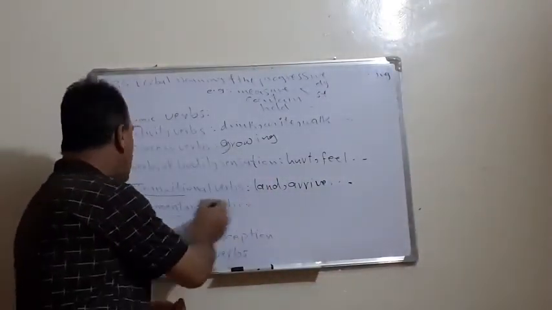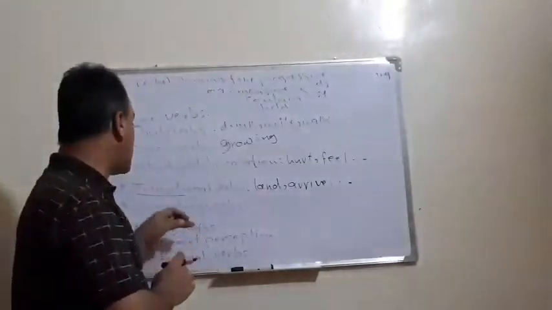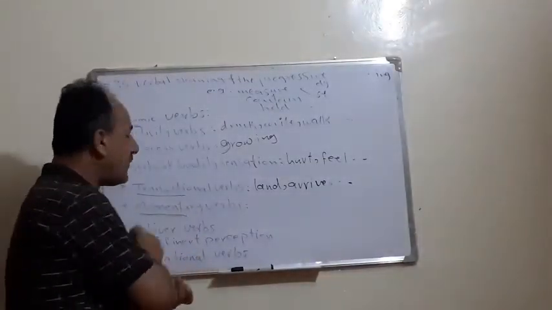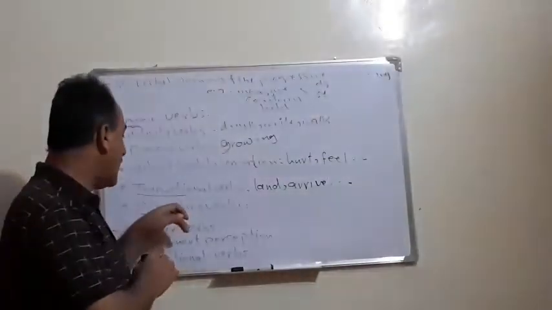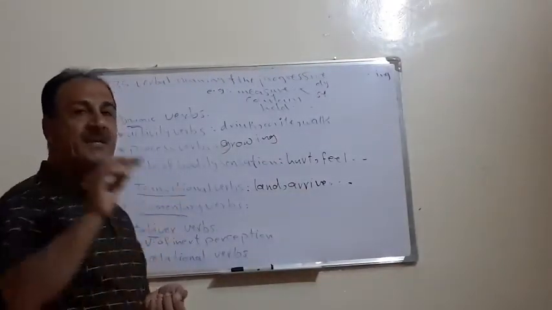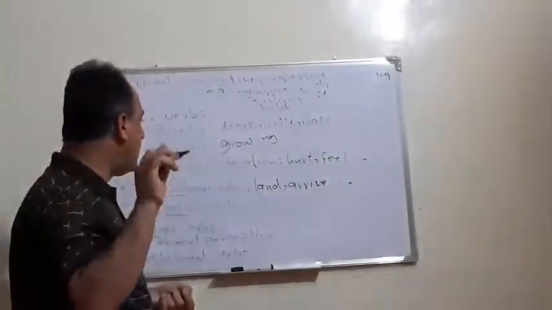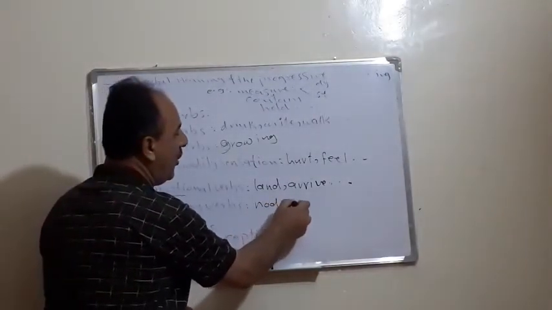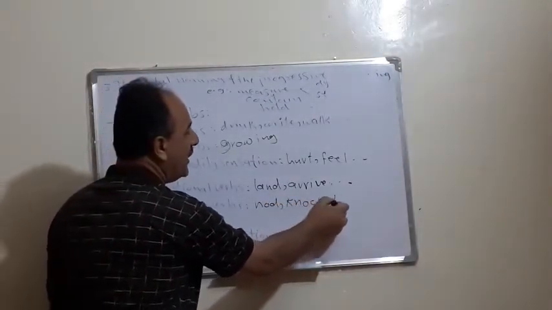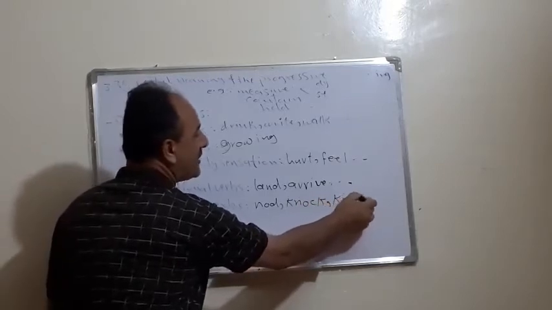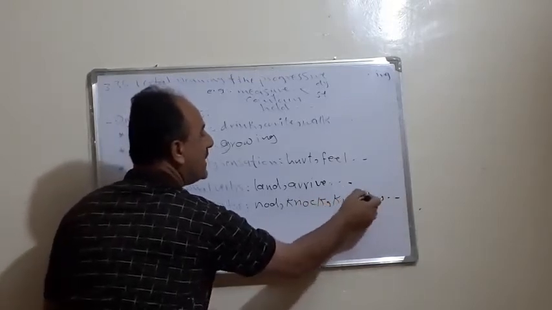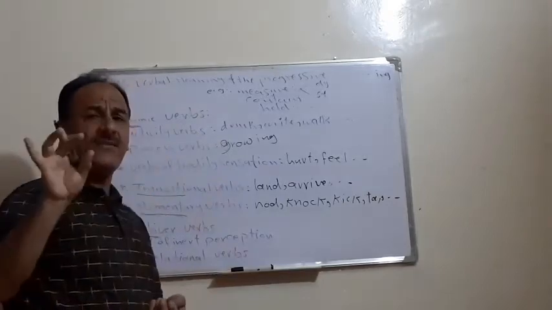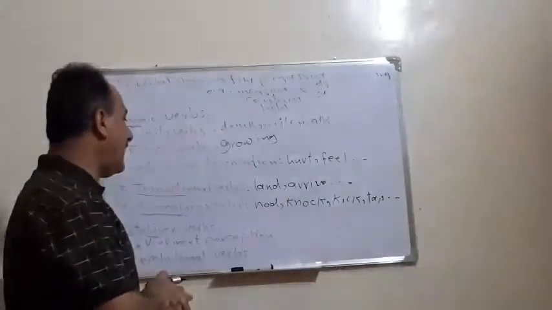The last group is momentary verbs. Such verbs are derived from the word moment, the noun. Moment means these verbs happen in a very short time. For example, the verb nod, or knock, or kick, or tap. These verbs take a very short time to happen.